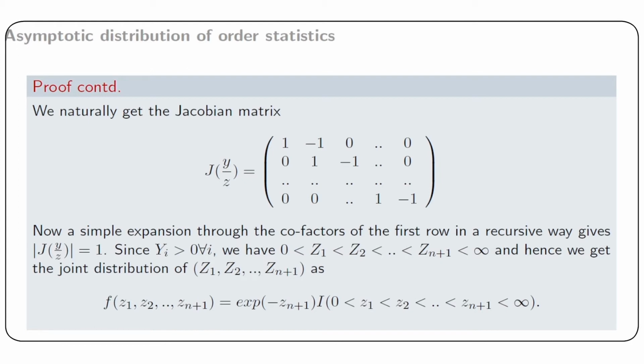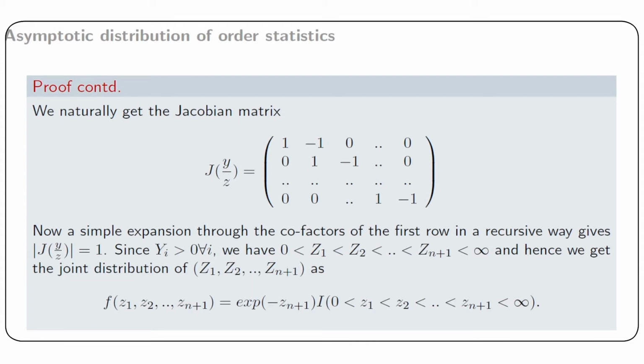In the second row we have the first element 0, then elements 1 and minus 1, and then the remaining are 0, and in this way we get the last row elements as all 0 except for the last two, which are 1 and minus 1 respectively. Now one can observe that the first row contains two non-zero elements, and the first column contains only one non-zero element.